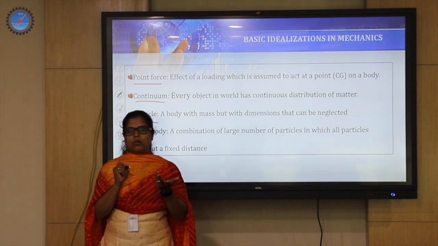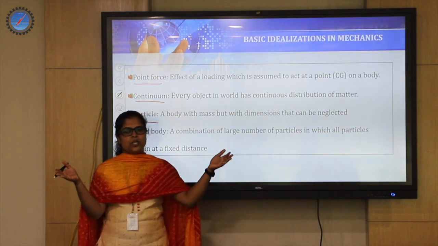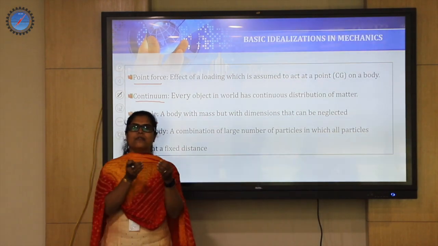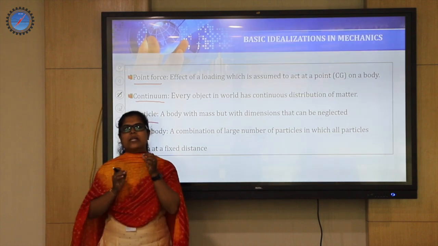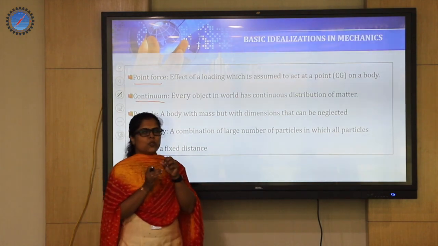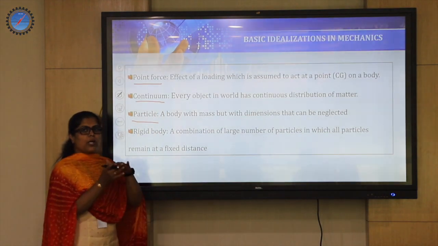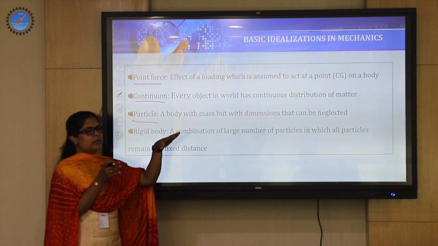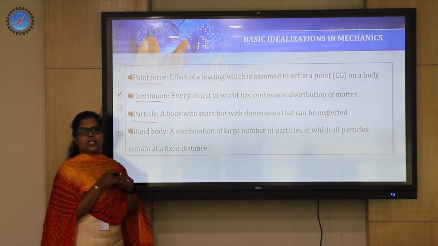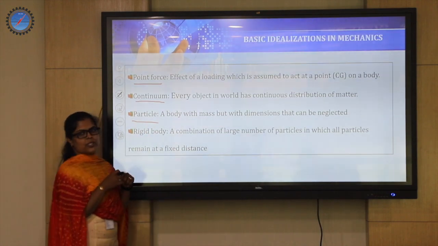Is Earth a particle? No. But the solar system is so huge that in front of it, Earth will be assumed as a particle. So the basic concept behind this idealization is what type of problem you want to address; based on that you make the assumption. The fundamental assumption is particle.